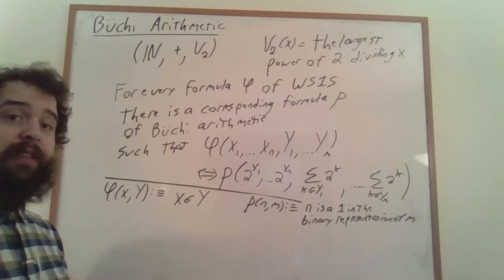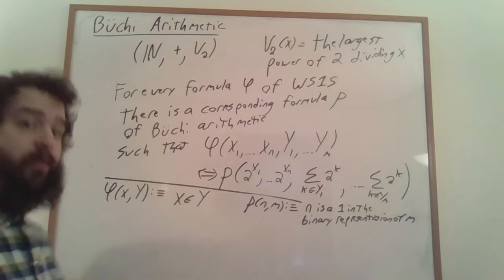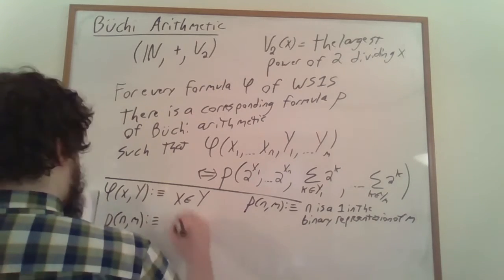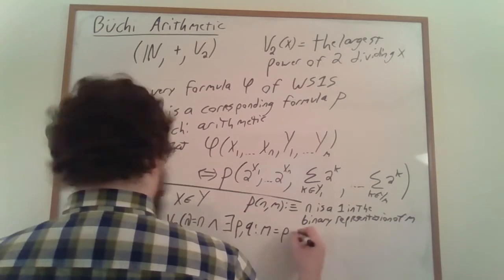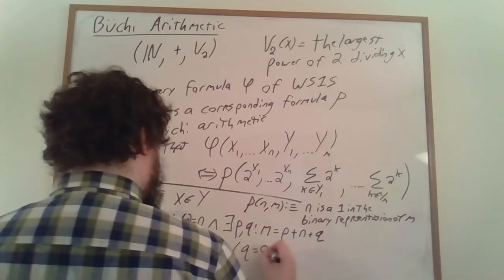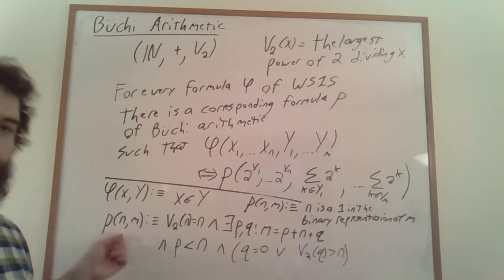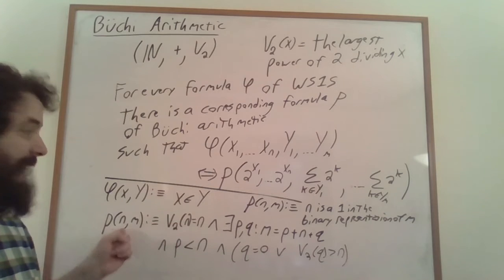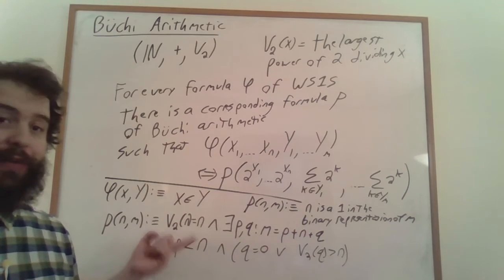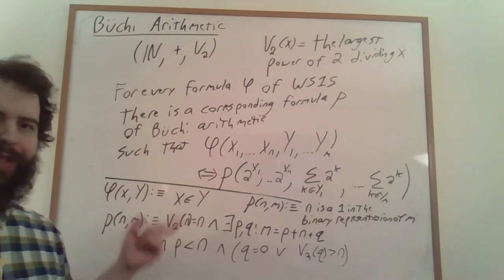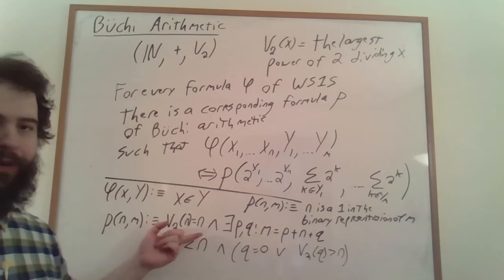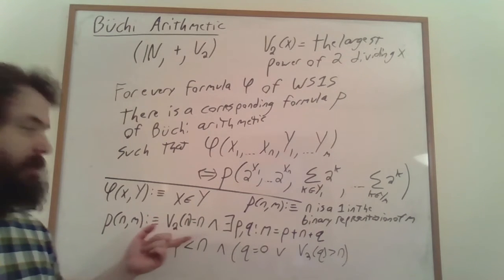So written out in the language of Büchi arithmetic, this formula is: we first want to express that n is in fact a power of 2. That's important. Weird things would happen if n wasn't a power of 2 and we were trying to do this sort of construction.